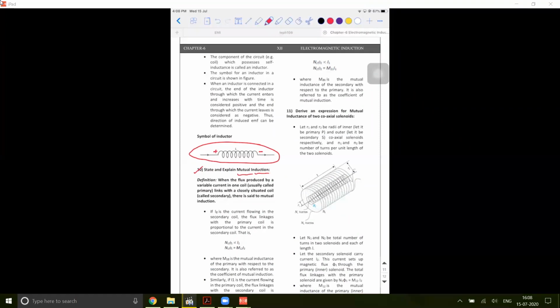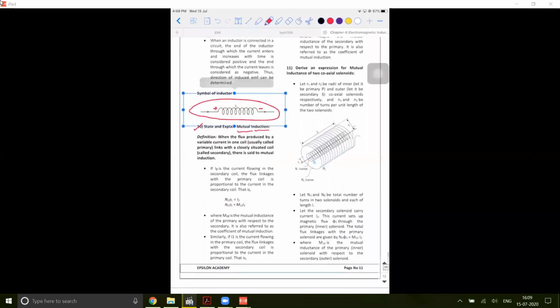Here also you are not having physical contact. Due to current in one coil, both of them are near to each other. The change in magnetic parameters in one coil will induce an EMF in the other coil. So they are mutually linked to each other. Mutual means you need more than one coil. When you speak about self-induction, you need only one coil.